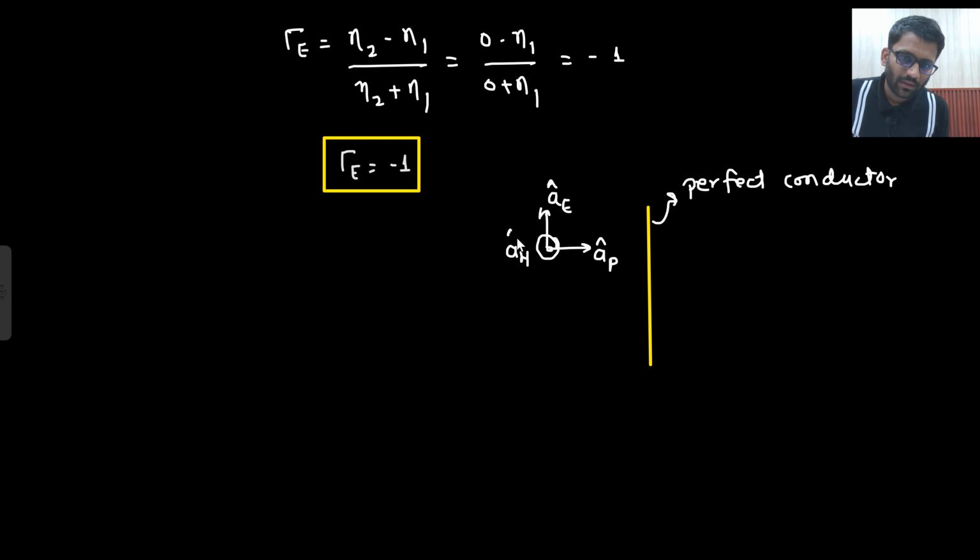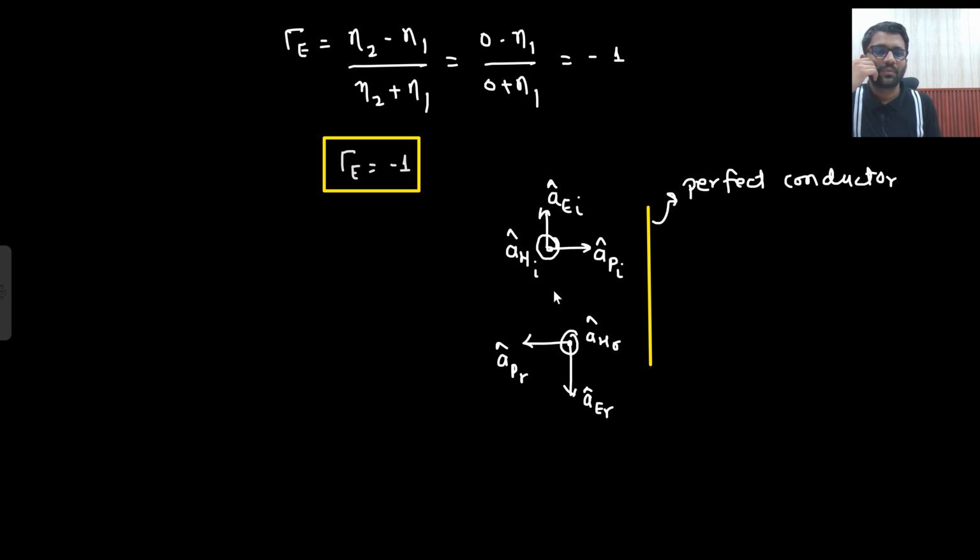Okay. Is that clear? All are incident. Then after the reflection, what will happen? After the reflection, the direction of propagation will certainly change. The direction of magnetic field will not change, but the direction of electric field will be opposite. Are you able to connect why I am writing down all these things? Because Γ_E is becoming negative.